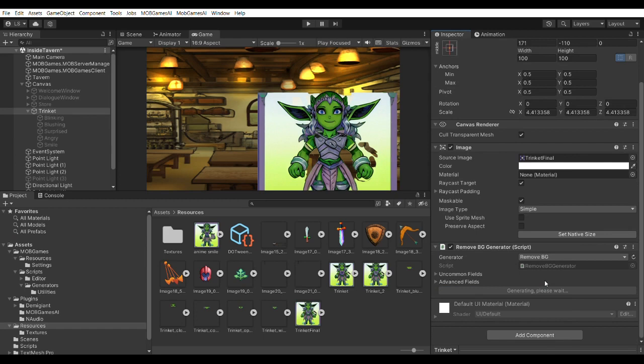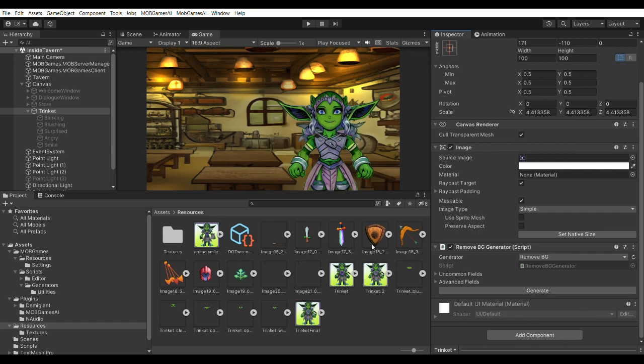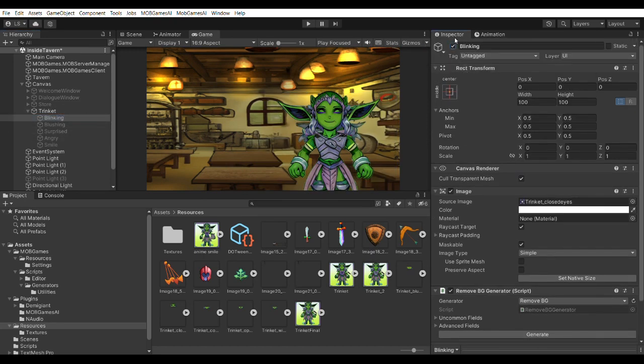And the last thing I had to do was to remove the background using the background remover inside Unity. And yeah, basically I have the whole character done with the different facial expressions that I wanted to have, so it's ready to be implemented.